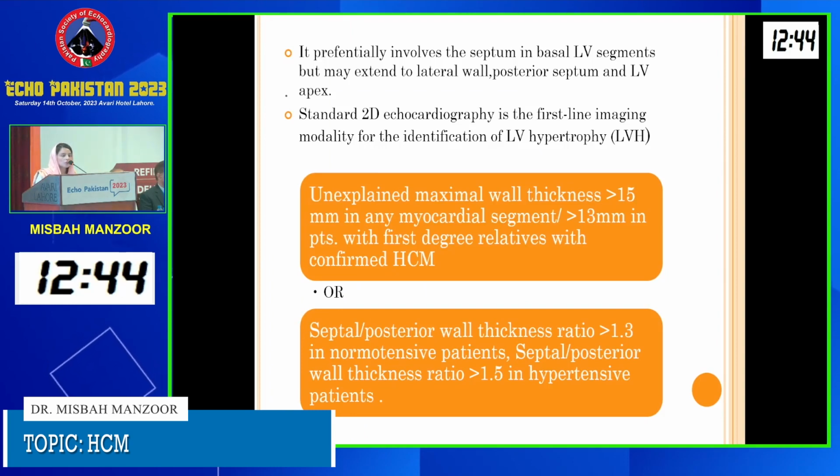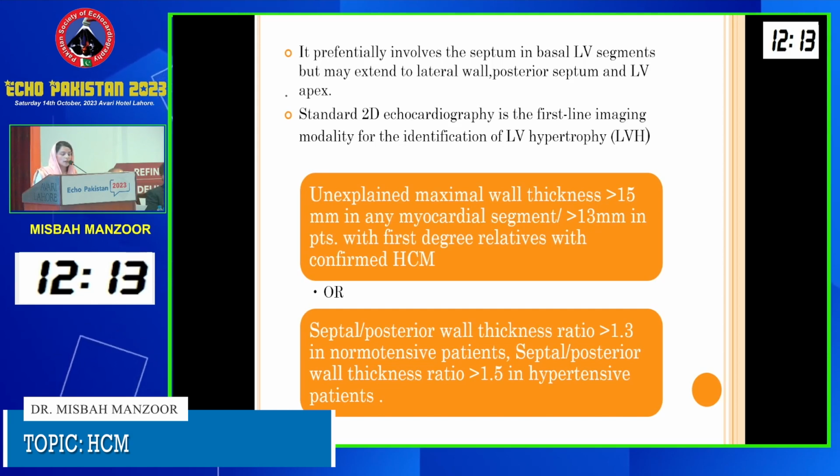The location and extension of hypertrophy in HOCM is very versatile. It preferably involves the basal part of the anterior septum, but it may involve other areas of the left ventricular wall that include the lateral wall, posterior septum, and apex of the LV cavity. 2D echocardiography is the first-line imaging modality for identification of this very basic pathology. The American Society of Echocardiography has proposed some guidelines to diagnose a patient with HOCM.